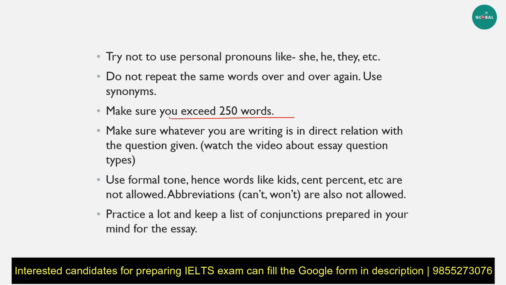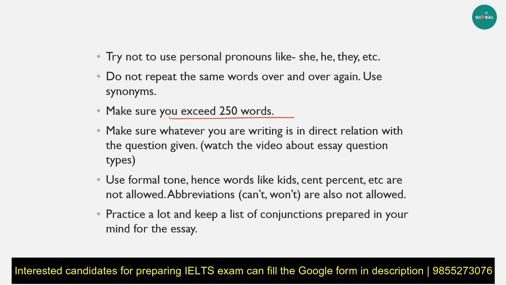All right. So, the last thing is practice a lot and keep a list of conjunctions prepared in your mind for the essay, just for convenience, because you're going to use a lot of conjunctions. Nevertheless, moreover, in addition to, not only but also, these things are very helpful to get a good band score. So, for example, you have stated one point already in your body paragraph. Now, to state the second point, you need a conjunction there. So, you need something like not only but also, or moreover, or in addition to that.